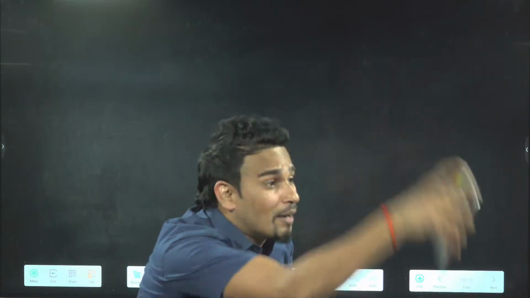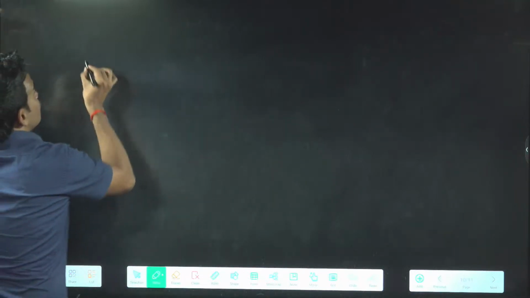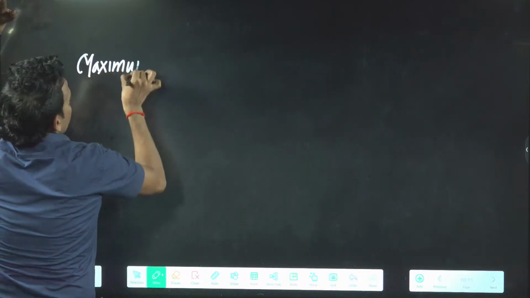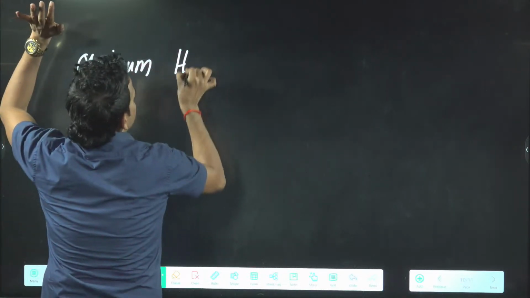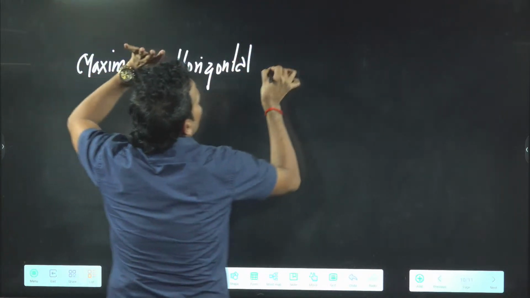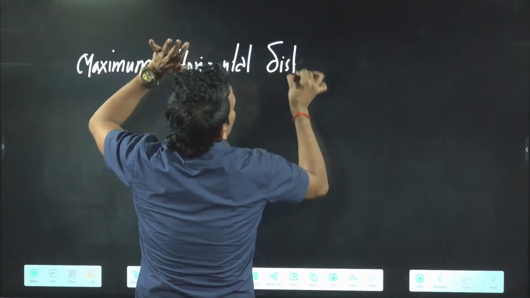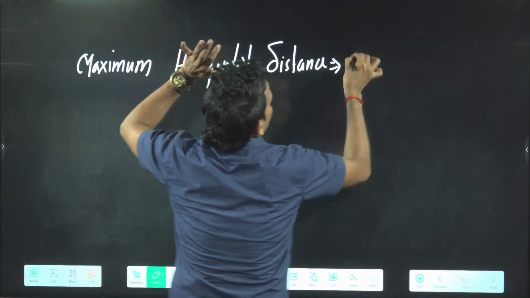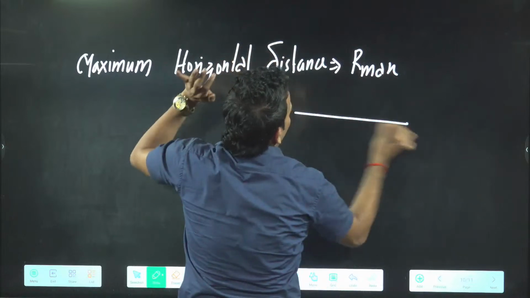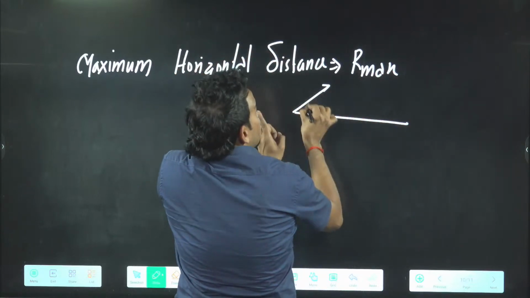At what angle will I throw it? 45. So if anyone asks for maximum horizontal distance, they are talking about maximum possible range. For that, you throw the ball at 45 degree.